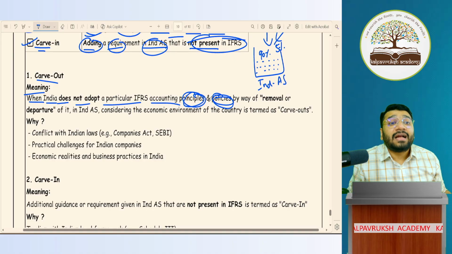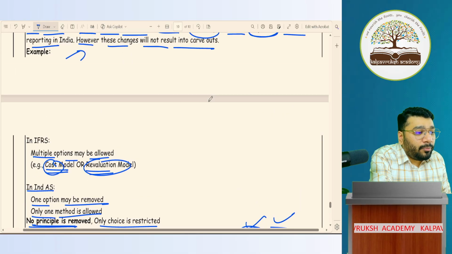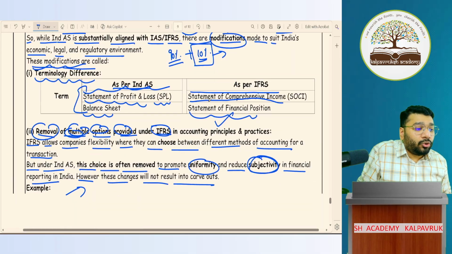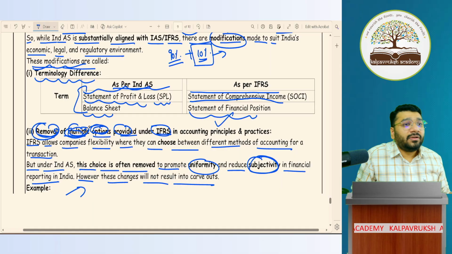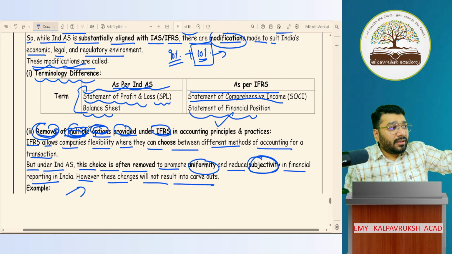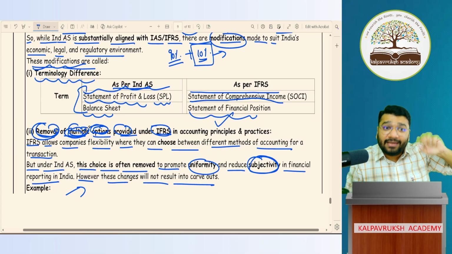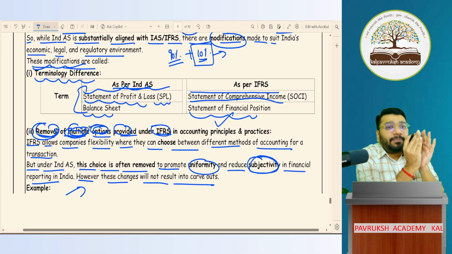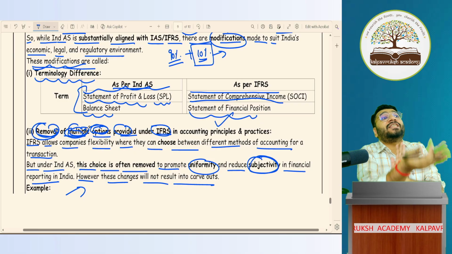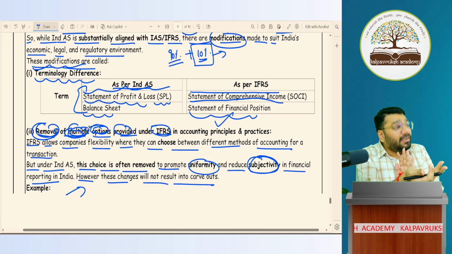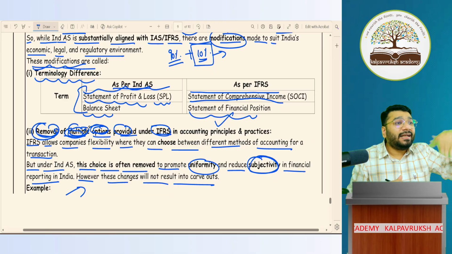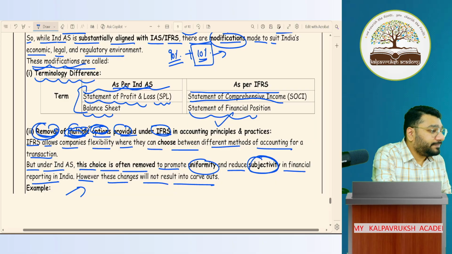That is called as carve out. Whereas if you come to point number 2, what is point number 2? Removal of multiple option. Is removal of multiple option trying to change the principle or policy? No. It is going to restrict the principle, restrict the policy. We are not changing the policy. So if any policy itself is changed, any principle is changed, that is called as carve out.